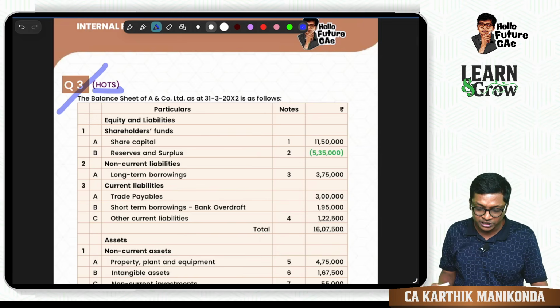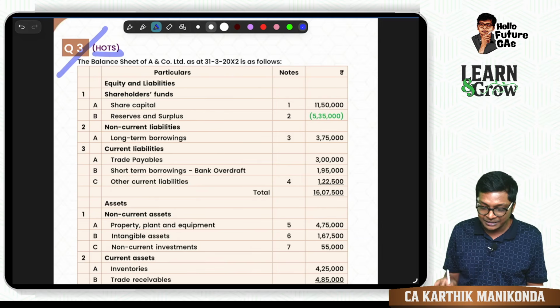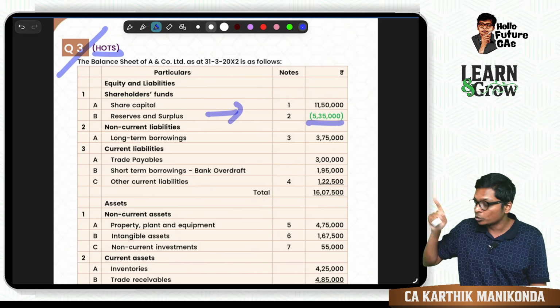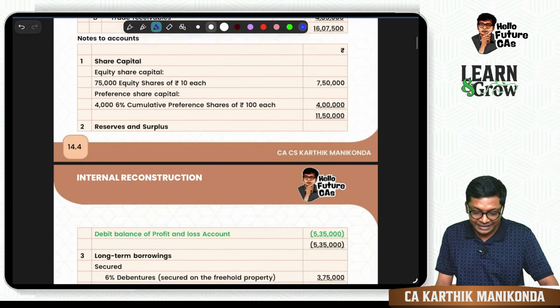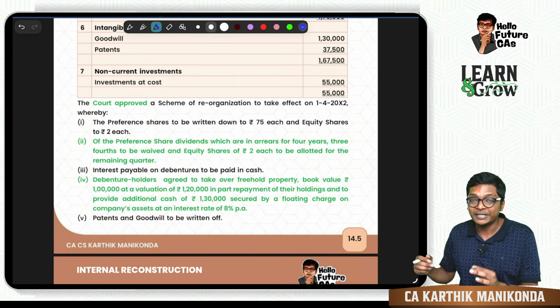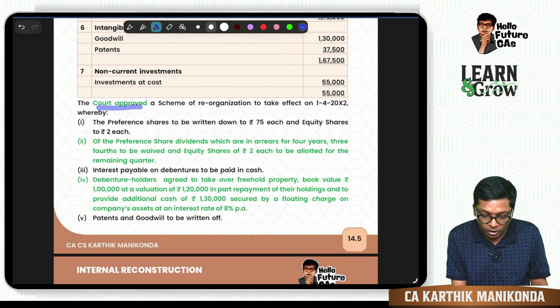And in the question, whichever adjustment is important, for example, in internal reconstruction, reserves and surplus negative is an important key thing to note. We gave it in green. Like that, in the entire question, whatever I feel is an important adjustment, my library of adjustments, I put it as green. The court approved.